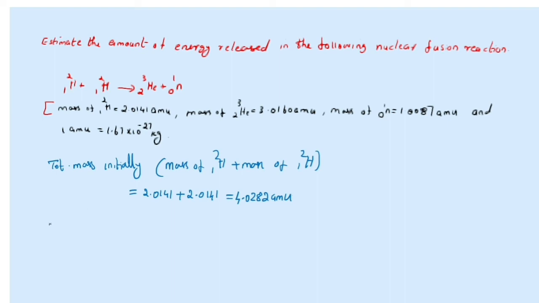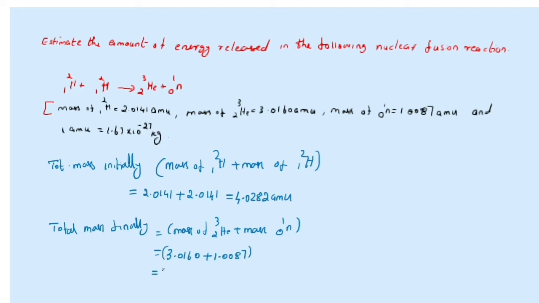Now what is the total final mass, finally after the reaction? That is the mass of 2He3 plus the mass of 1 neutron. The mass of 2He3 is given as 3.0160 AMU, plus the mass of the neutron, 1.0087 AMU.